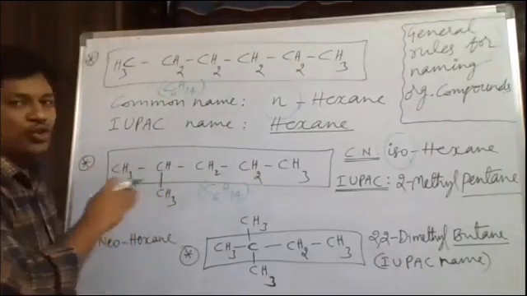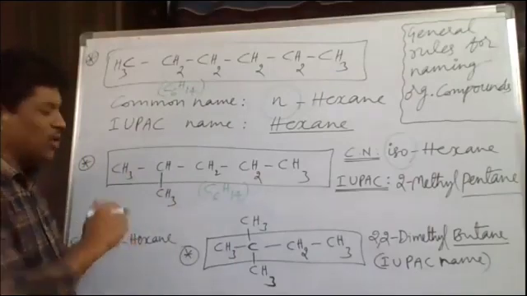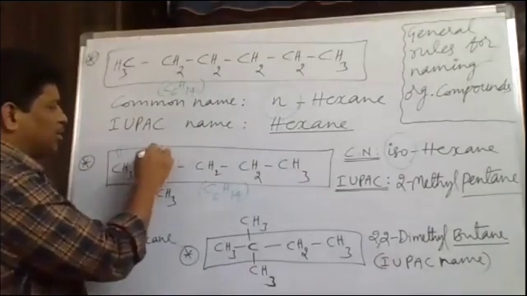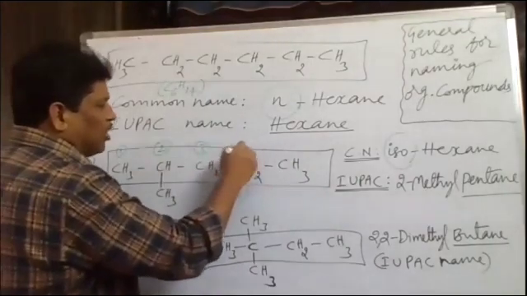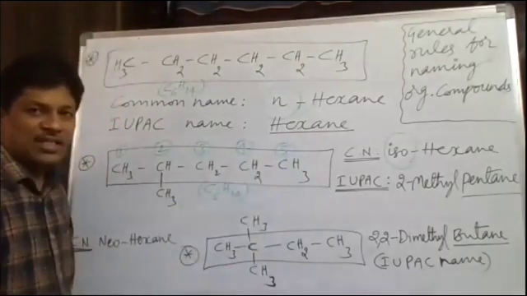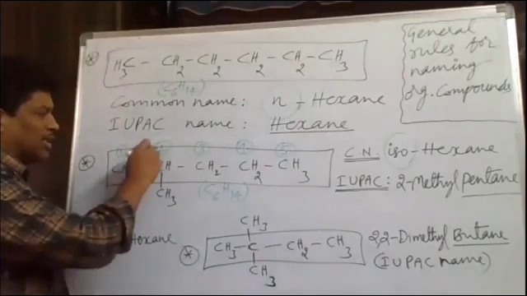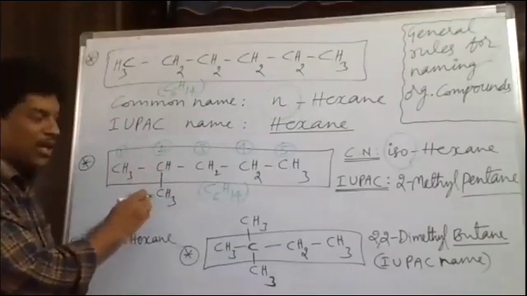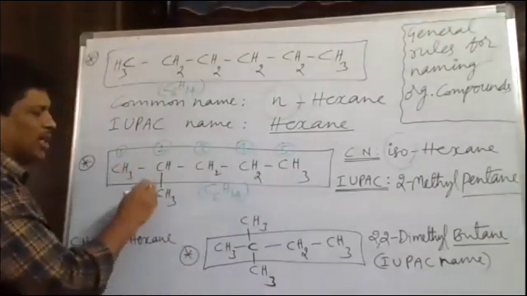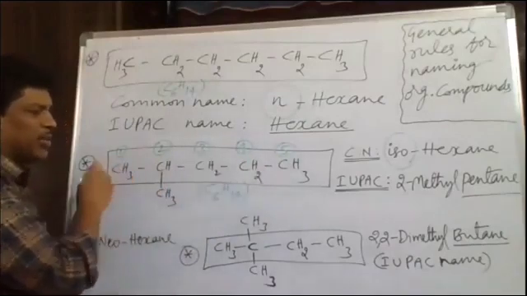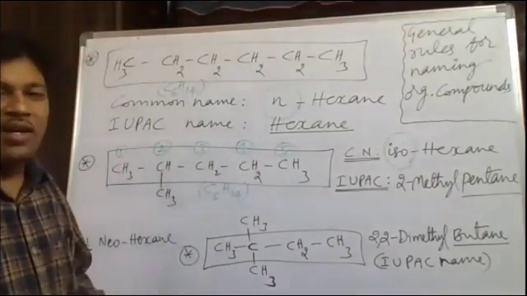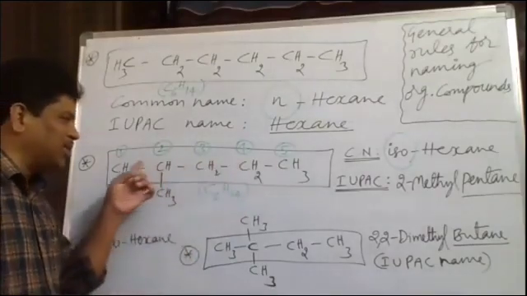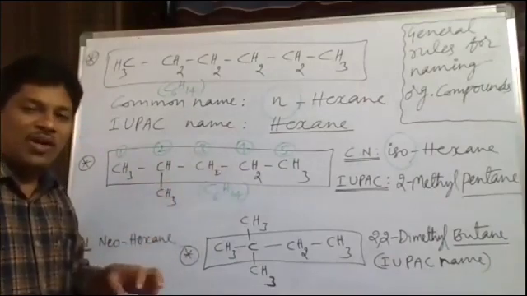After that, numbering should be allotted to the carbon atoms of the parent chain. So here the parent chain is encircled. Now here number 1, here number 2, number 3, 4th carbon, 5th carbon, totally 5 carbons in the longest parent chain. Now on the second carbon there is one methyl branch, so we say 2-methylpentane. In the longest parent chain, the main chain, how many carbon atoms are there? 5 carbon atoms, so we use pent. And between all the 5 carbons in the parent chain there is a single bond, that's why we use ane.